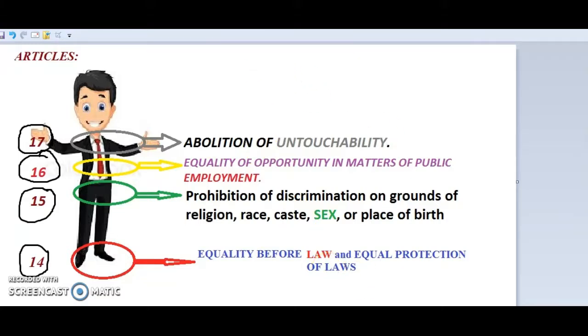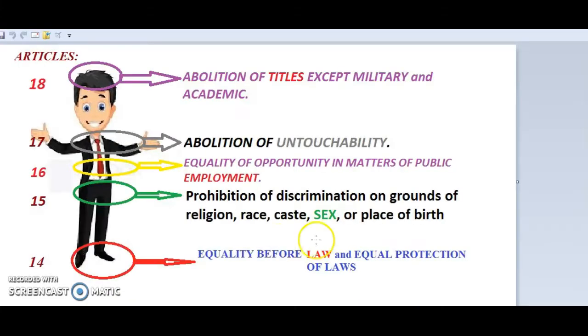Okay, and the next article is article number 18. The last article of this part, that is right to equality, our first fundamental right. Article 18 is abolition of titles except military and academic. For example, during the British period, so many titles were given to the Indians, but the Constitution abolished all the titles on January 26, 1950, when the Constitution came into force. Every title present in India was abolished to ensure equality before law.